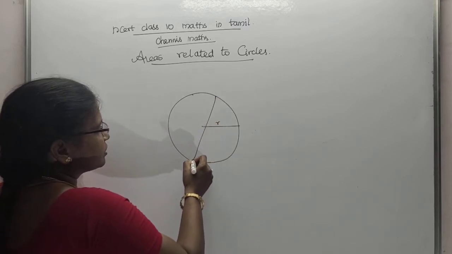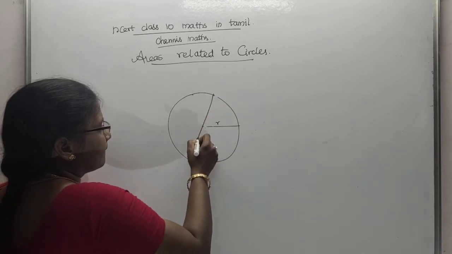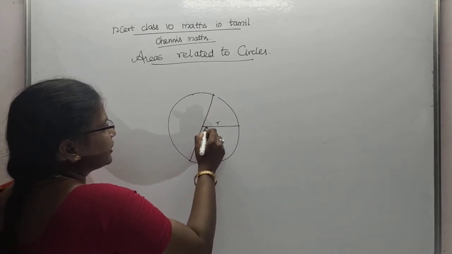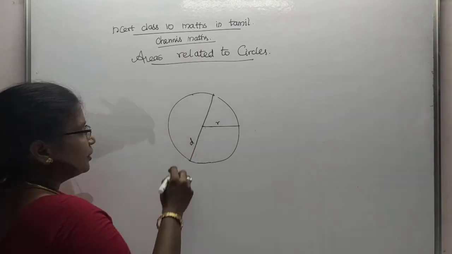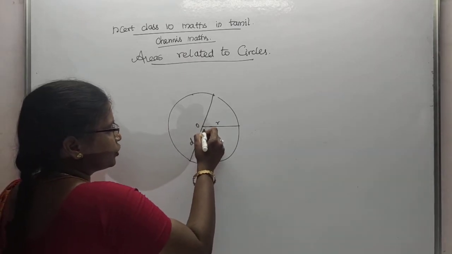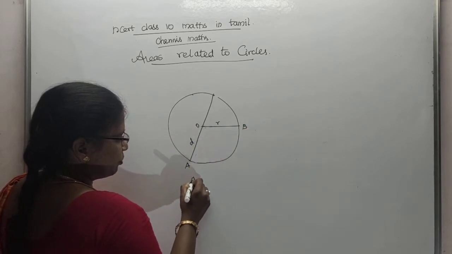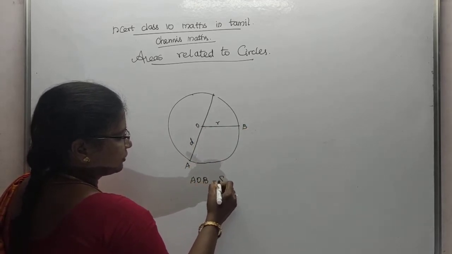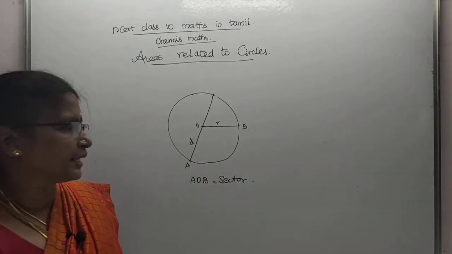This is called the diameter. See here, this is called the diameter. Now take this as O, this as A, and this as B. AOB is called the sector. Understood? AOB is called the sector.